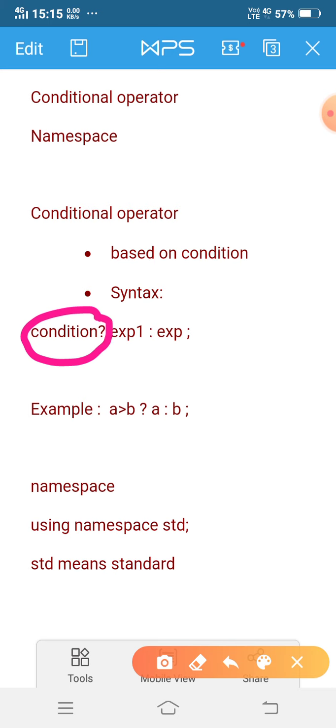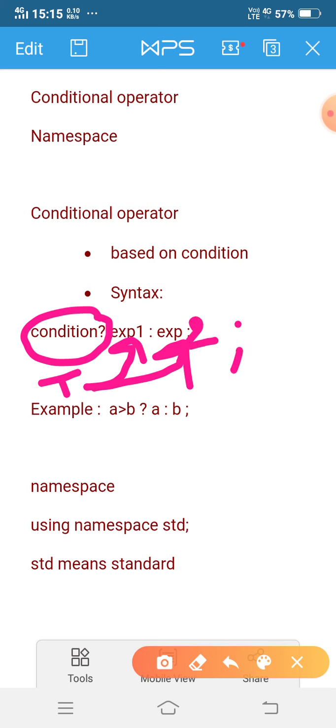And after this, if your condition is true, then expression 1 will be executed. Otherwise expression 2 will be executed. For example, I want to display the maximum mark. So I have to enter 2 marks here, say the marks of A and the marks of B. The condition is, if marks A is greater than marks B. Say marks 1 is 10 and marks 2 is 5.